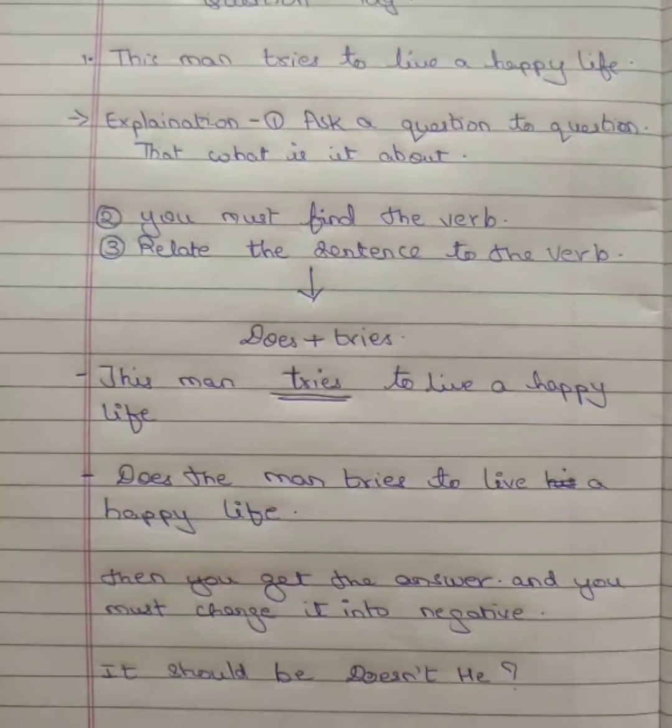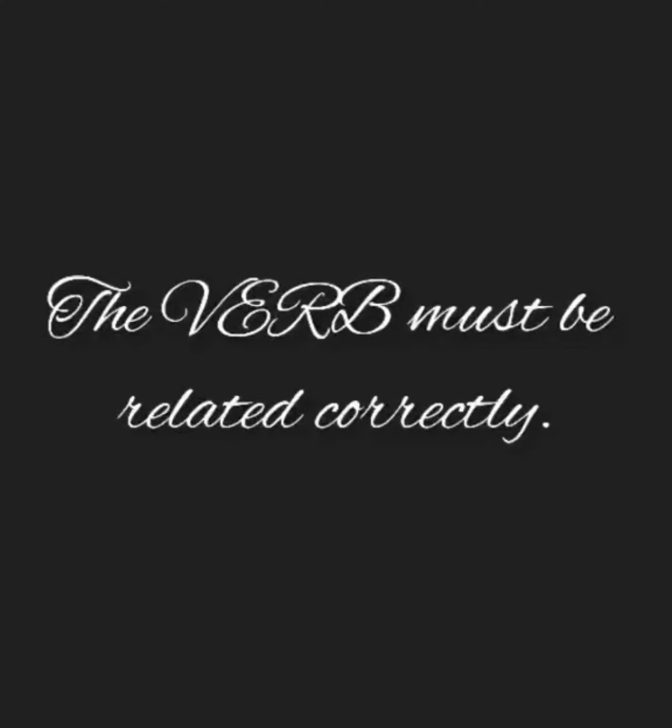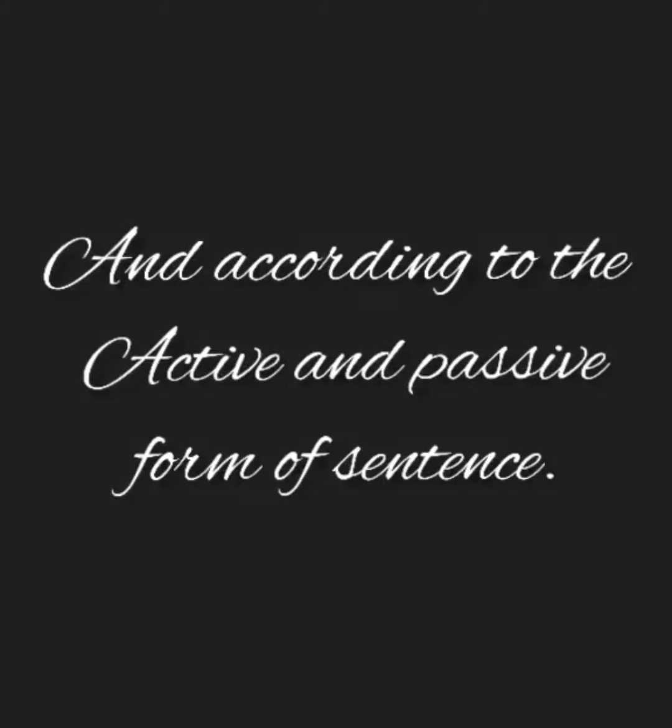Which means we are asking a question to a question. Okay, basically we are getting a statement in a different format. Before the format was like 1 to 1, now it's like 1 to 2. Because the verb is the only thing which we can relate the sentence with, and the third thing is to relate the sentence to the verb.